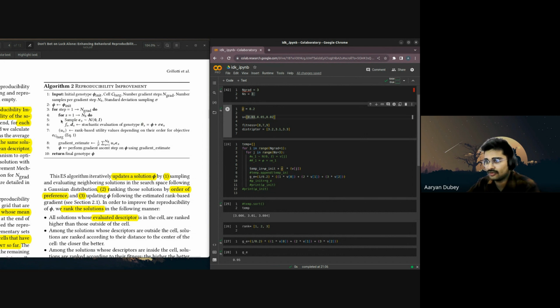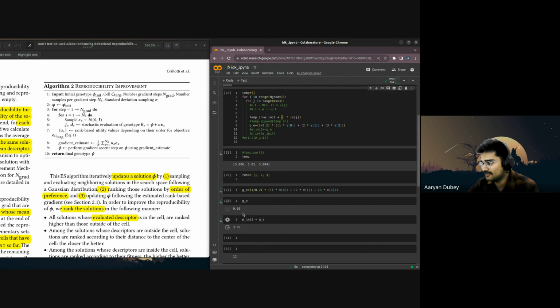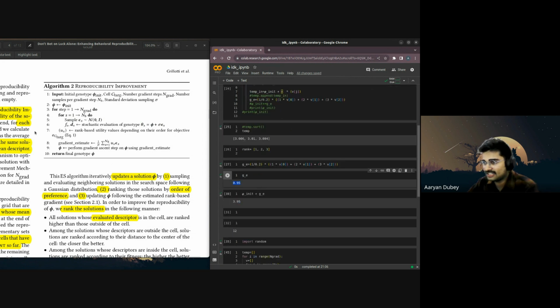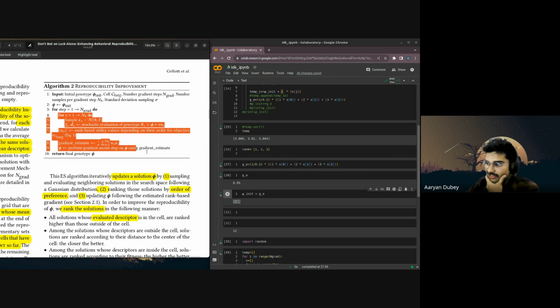So we get temp n, that is generally our fitness. Then I'm going to calculate this rank-based gradient estimate. I already put the rank here as 1, 2, 3, something like that, because it represents the rank. So I just put it randomly 1, 2, 3. Then I calculate GE. GE comes around, I believe, 0.95 if I calculate it here. And after that I add GE to our gradient descent step, that is 3 plus 0.95. So this is generally the step for this.